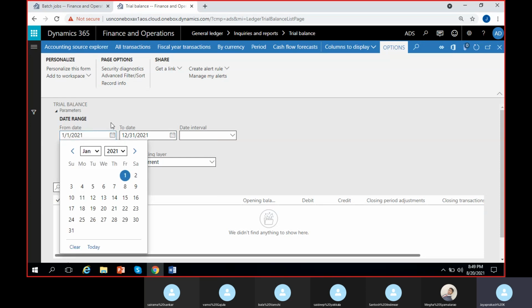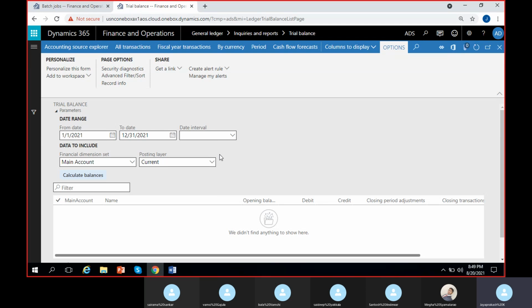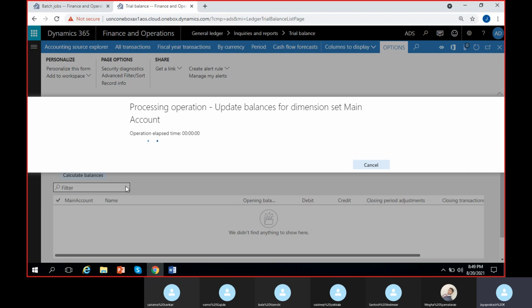If you want it for the second quarter, you can start from, sorry, not March, actually April to June. You can keep it like that. Then you have the financial dimension set here. By default, it will be single main account. So what if I calculate balances or run it with a single main account?